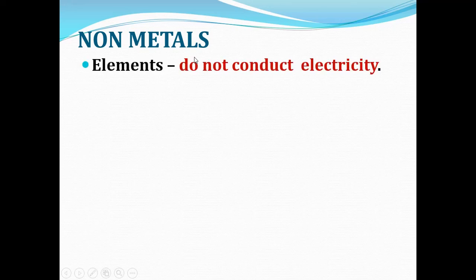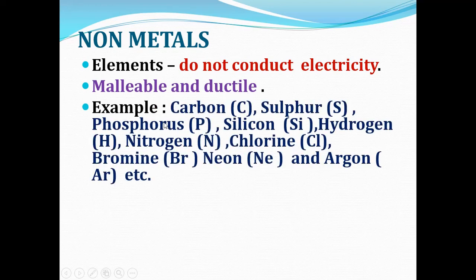Now we are going to see about non-metals. Non-metals are the elements which do not conduct electricity. Examples for non-metals: carbon, sulfur, phosphorus, silicon, hydrogen, nitrogen, chlorine, bromine, neon and argon, etc. So these are some of the examples of non-metals.